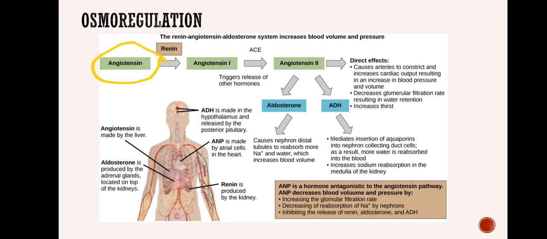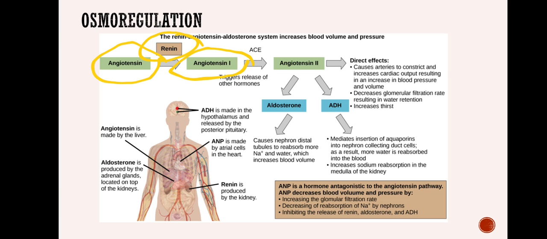This angiotensin is produced by the liver and it acts on the kidney. In the presence of renin, the hormone renin produced by the kidney itself, it will be converted into angiotensin 1.